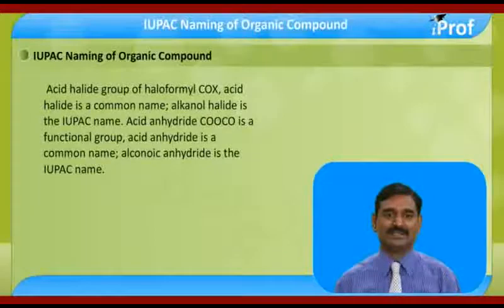Acid halide group or haloformyl, COX. Acid halide is a common name. Alkanoyl halide is an IUPAC name. CH3COCl. This is acyl chloride, a common name. Ethanoyl chloride is an IUPAC name.